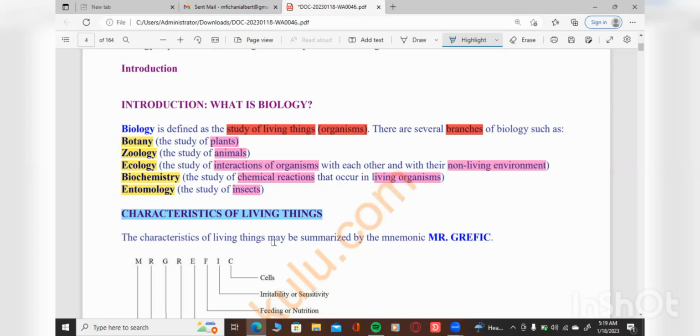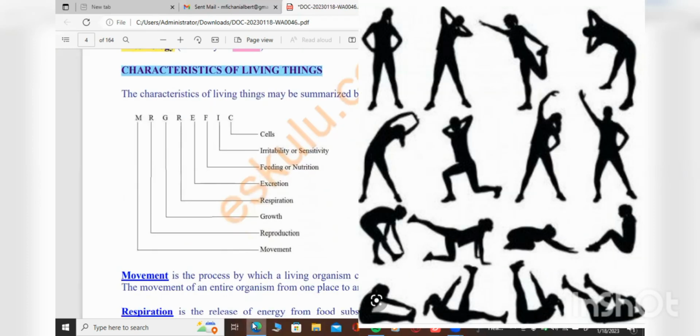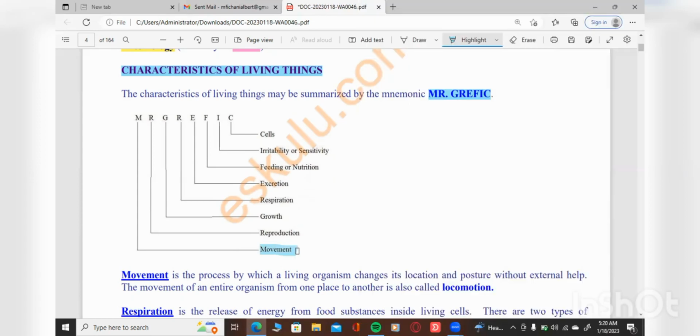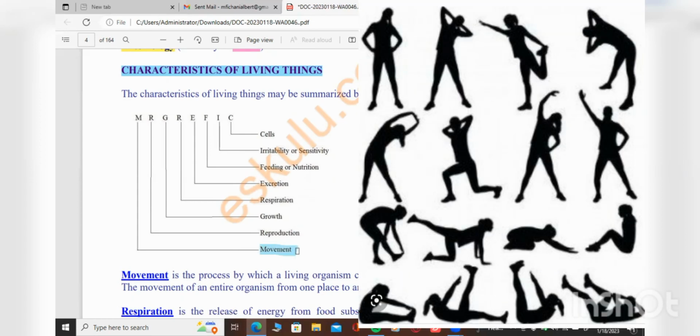Okay, characteristics of living things may be summarized by the mnemonic Mr. Graphic. Okay, Mr. Graphic. Movement. Movement is just one of the characteristics that shows that something is a living organism.